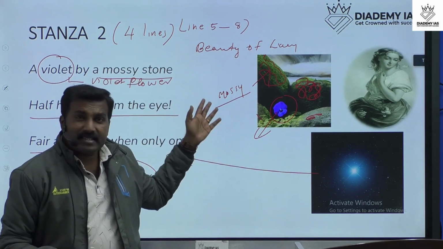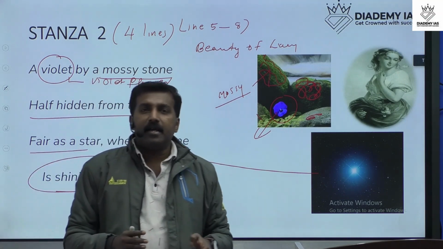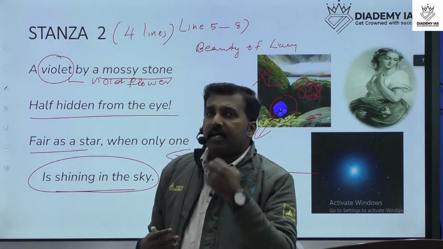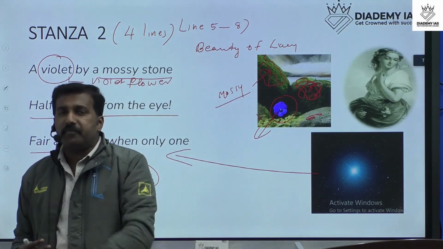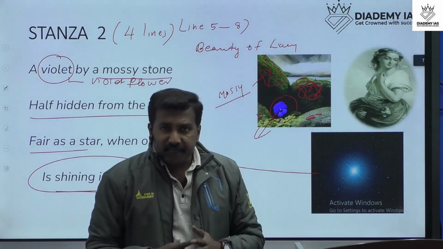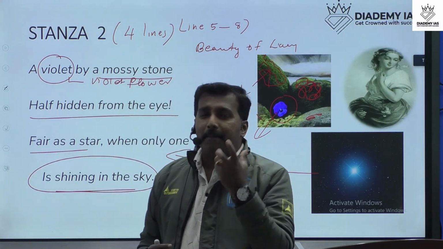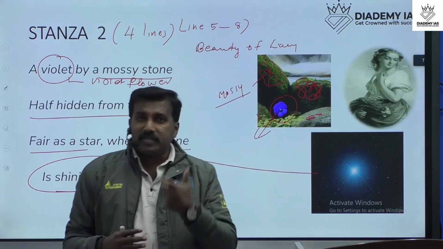Okay, so let's discuss stanza 2. Very simple meaning. Through stanza 2, lines 5 to 8 of this poem, William Wordsworth tries to explain the beauty of Lucy.